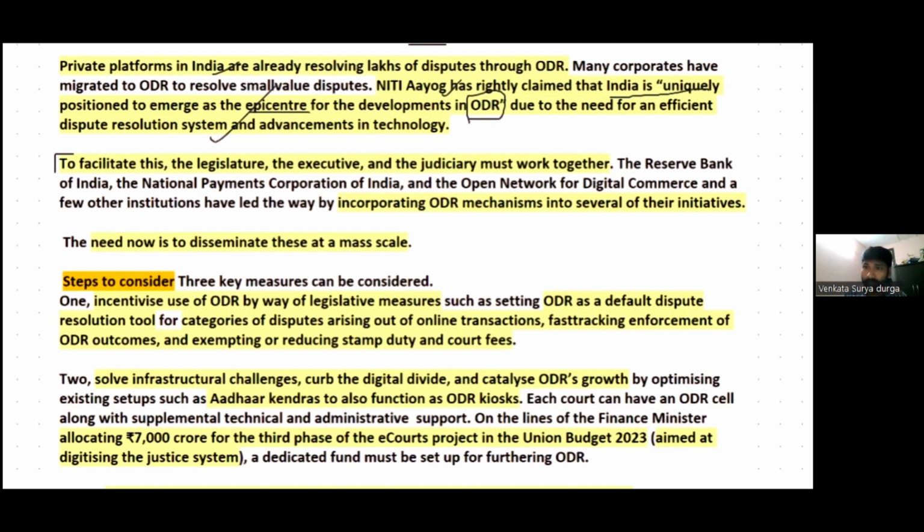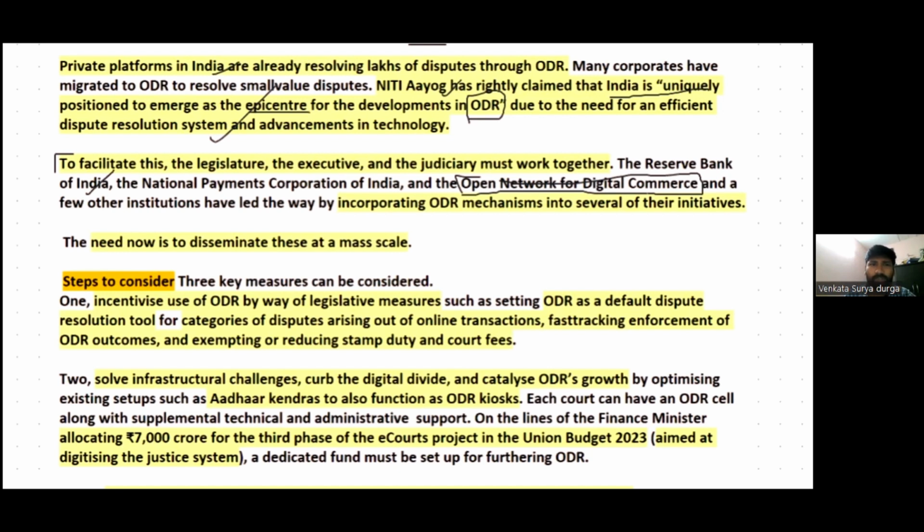They must work together. They should not work in silos. Rather, they must work together with the common aspiration and the common spirit. In fact, several organizations like Reserve Bank of India, National Payments Corporation of India, and Open Network of Digital Commerce. India is planning to launch this Open Network of Digital Commerce in order to democratize the e-commerce space.